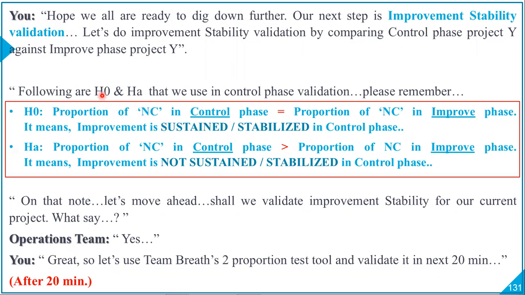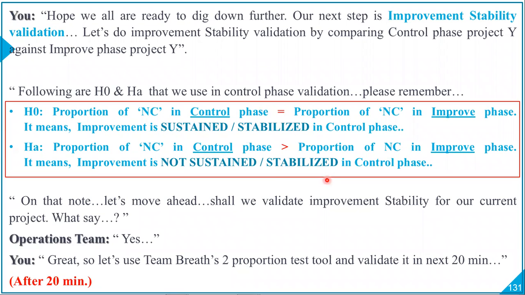So following our H0 and HA that we use in control phase validation. Please remember, H0, that is the null hypothesis, is that the proportion of NC in control phase is equal to the proportion of NC in improve phase. In other words, it means improvement is sustained and stabilized in control phase because proportions of NCs are equal. And the alternative hypothesis, which is the opposite view of the null hypothesis, says the proportion of NC in control phase is greater than the proportion of NC in improve phase. It means improvement is not sustained or stabilized in control phase.